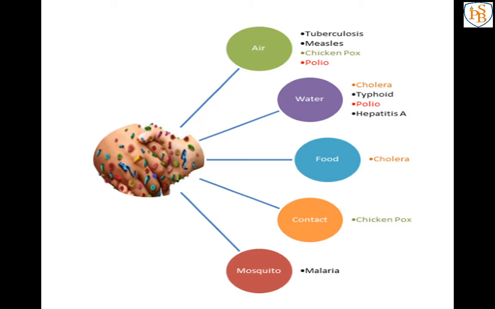When a disease is transferred from an unhealthy person to a healthy person through air, water, food or mosquitoes, these are known as infectious diseases. For example cholera, common cold, chickenpox, tuberculosis. All these are infectious diseases spread when a healthy person is in contact with an unhealthy person.